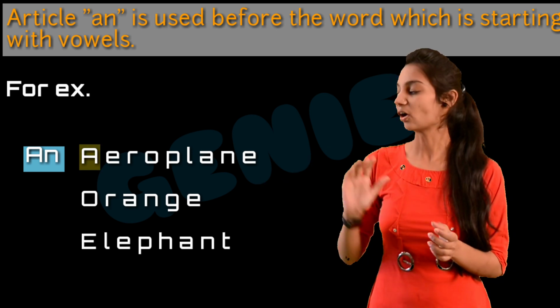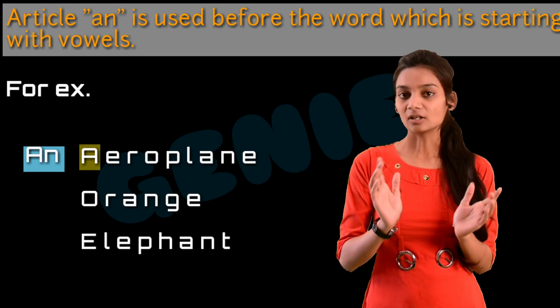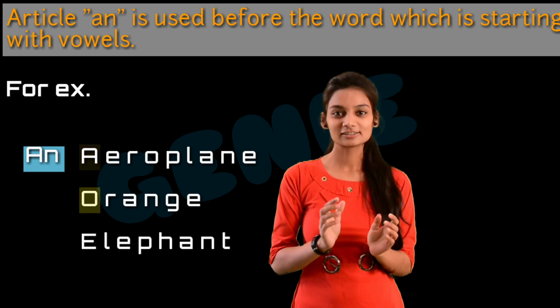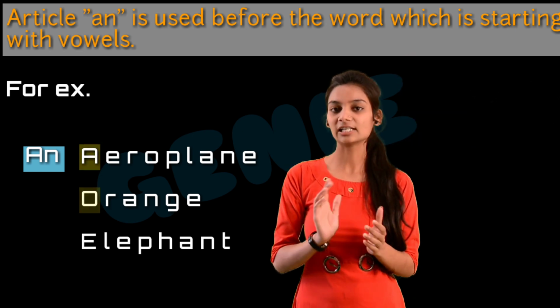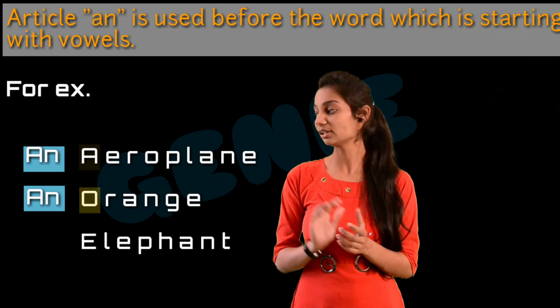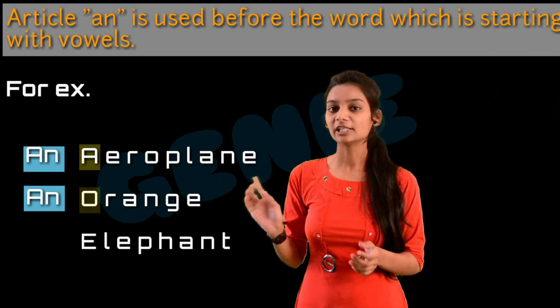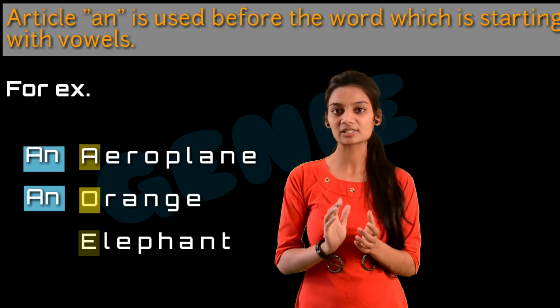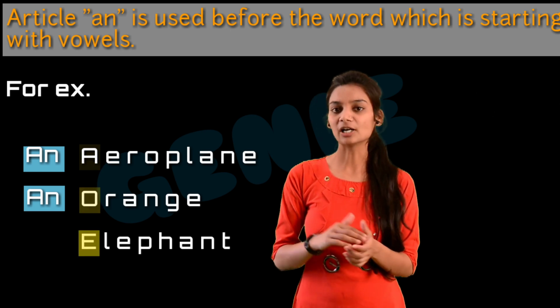The second word is orange. So orange is starting with O. This is also a vowel. Hence we also use an here. And our last word is elephant. Elephant is also starting with a vowel, that is E. Hence we also use an here. Now let's start with our third article, the.